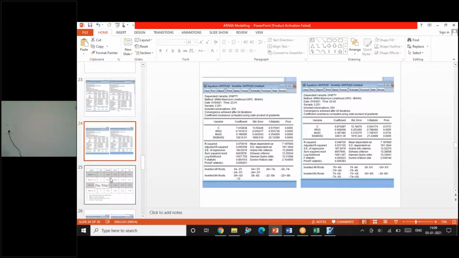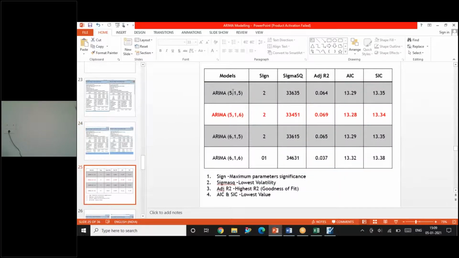I will show you a small table. This is the model estimation table, with all the results I have obtained and written here. What is important? The first thing is the significance of the probability value. How many AR and MA terms are you considering? The probability values for the AR and MA terms should be significant.